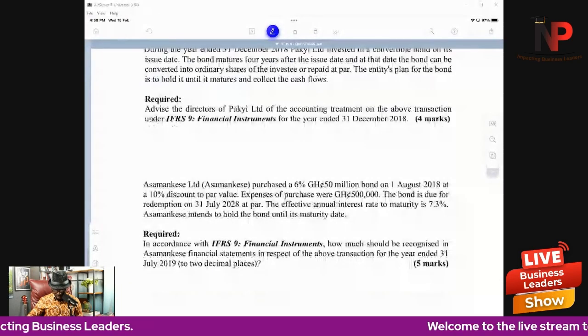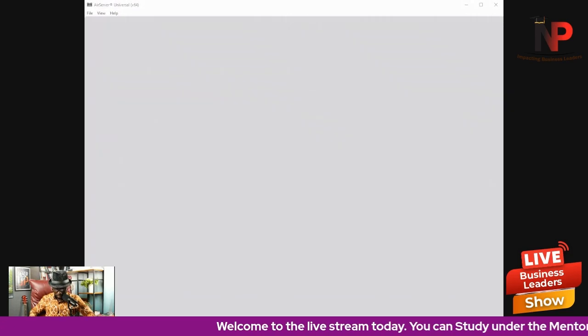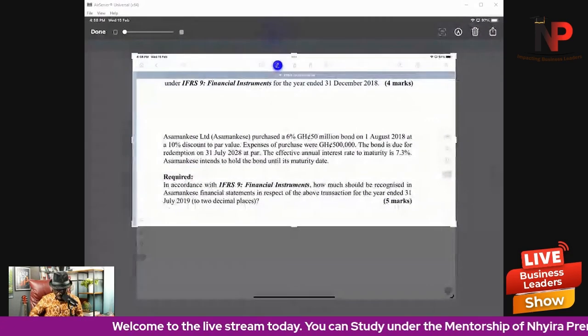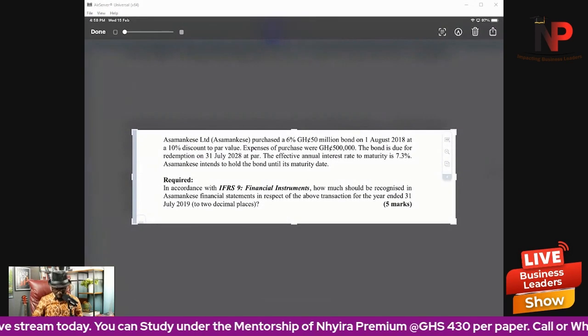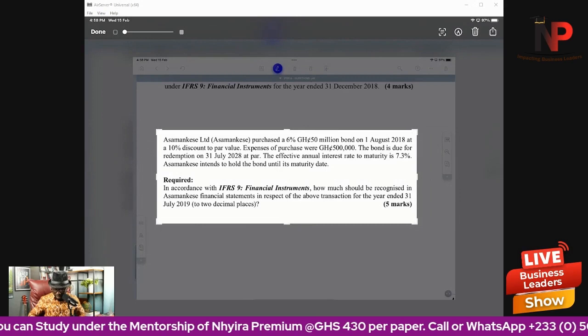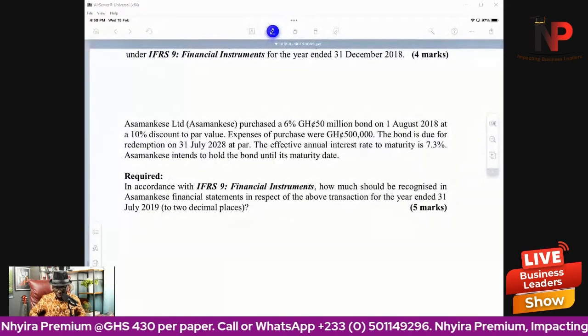You can take a screenshot of this particular one here. That is Asamankese Limited. You can see it there as a 5-mark question. I want you to pay attention carefully, because financial instrument is not difficult. Accounting standards are not difficult.